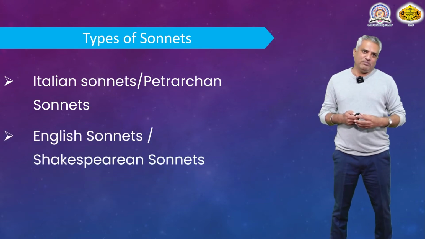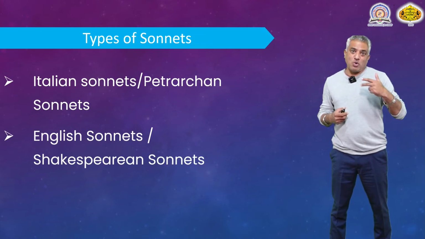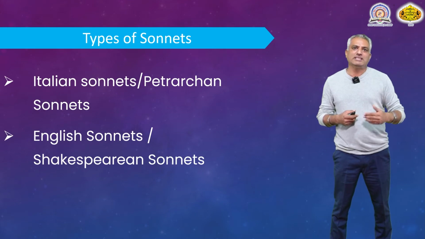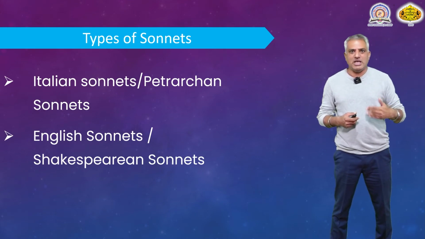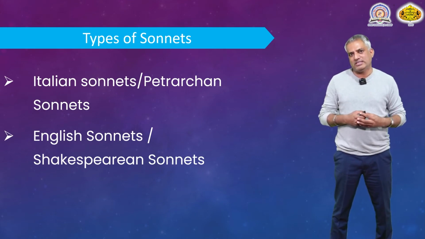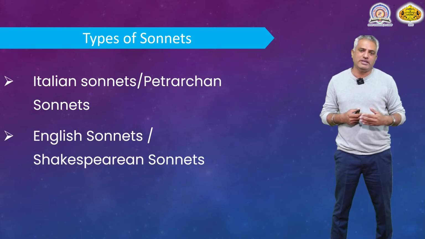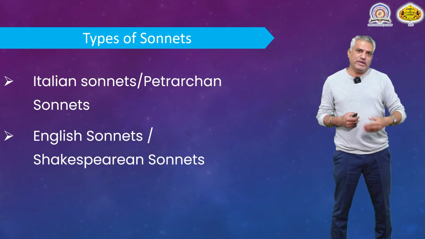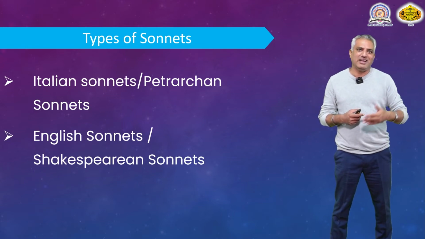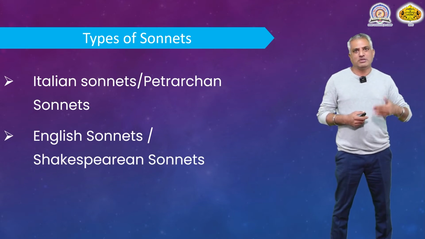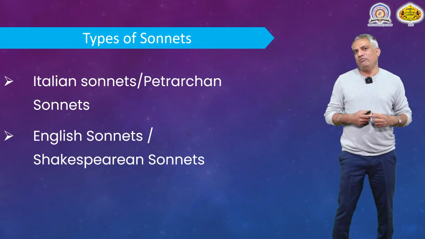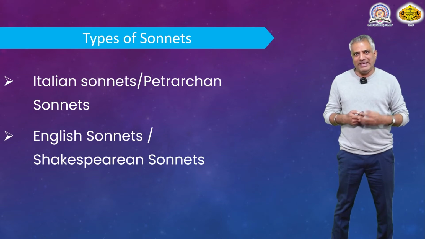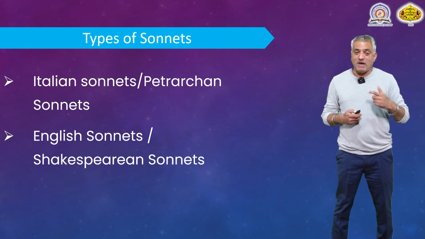The second type, these are the 2 broad types which we are going to discuss today. The second type of sonnet is called English sonnets, or the other name, the substitute name for this type, is Shakespearean sonnet. Just as it was Petrarch who introduced sonnet in Italy, therefore it was named after him, in the same way, it was William Shakespeare who made English sonnets famous after Thomas Wyatt.